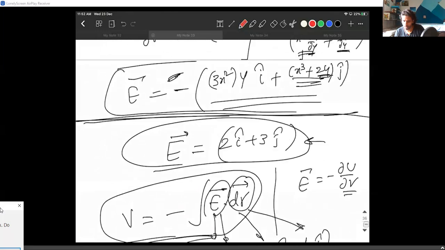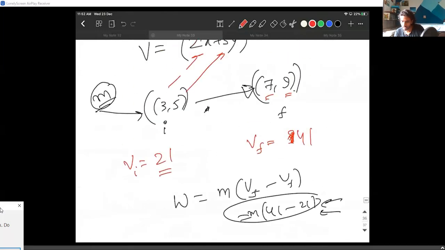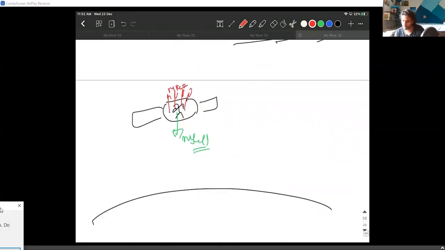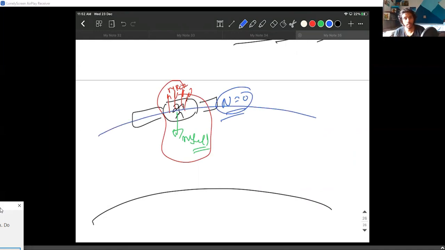I don't know where it went. Did I switch the page to something? Yeah, I switched the page. I'm sorry about it. So m r omega square is also acting. That is causing the normal force to be 0, and that is the reason why you're feeling weightless inside a satellite. Please remember this point.